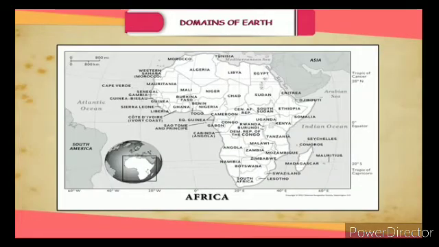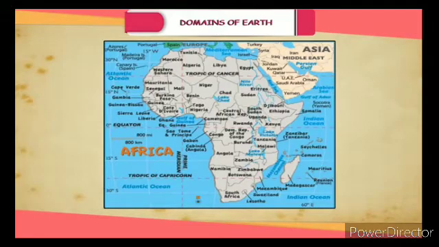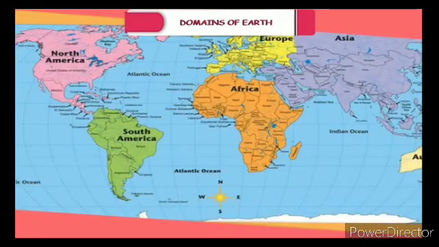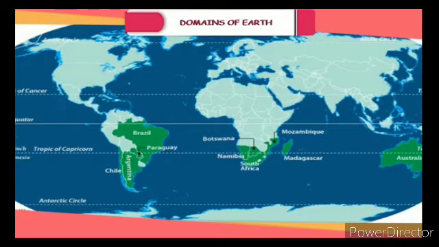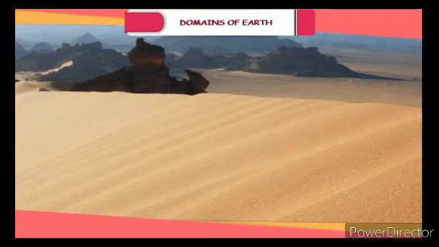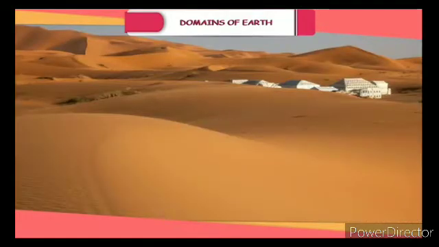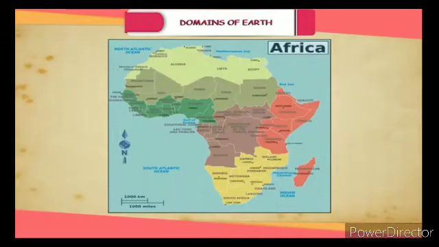Africa. This is the 2nd largest continent of the world. The equator passes through the middle of the continent. However, a large part of Africa lies to the north of the equator. It is the only continent through which the equator, the Tropic of Cancer and the Tropic of Capricorn pass. The world's largest hot desert, called the Sahara Desert, is located in Africa.